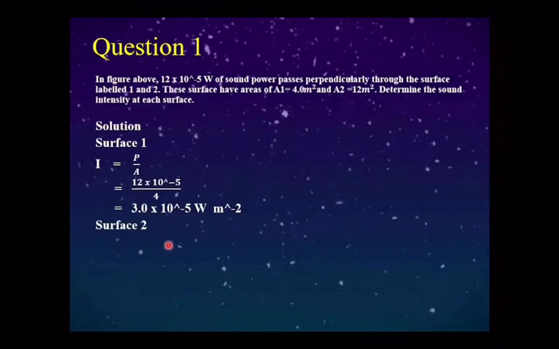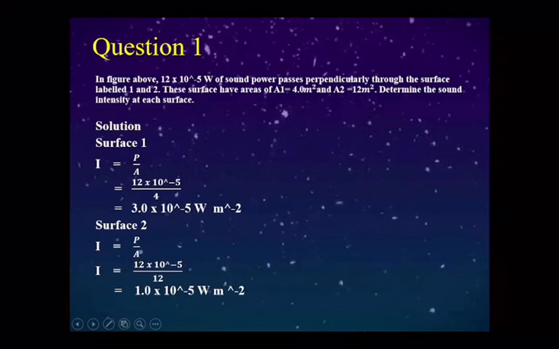Next, for surface 2, we use the same formula, I equals P over A, and substitute 12 times 10 to the power of negative 5 over 12, and we get the answer 1 times 10 to the power of negative 5 watt per meter squared.